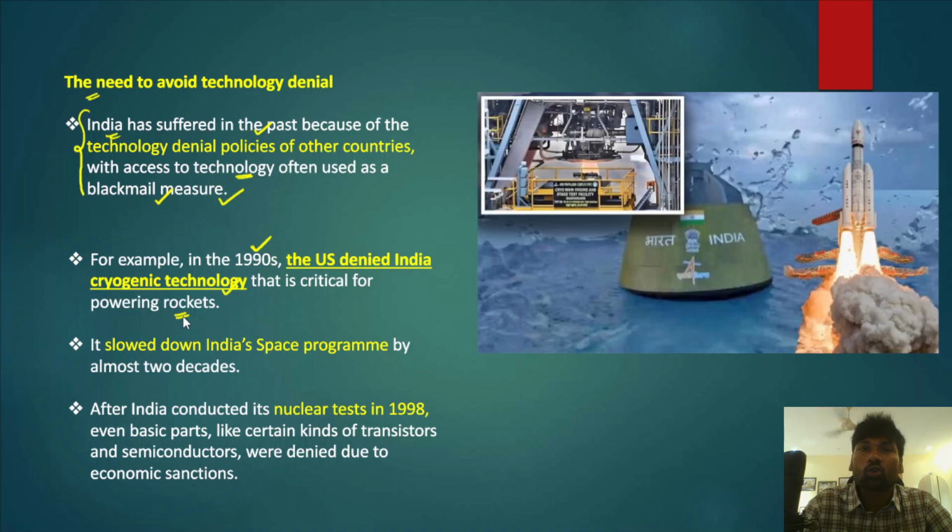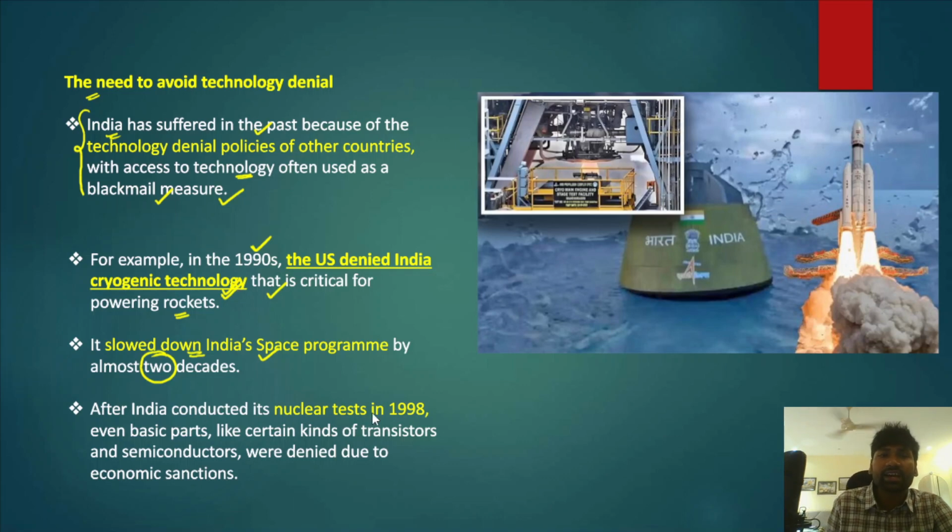But due to the collapse of the USSR, Russia, under pressure from the US, denied critical technologies like cryogenic technology to India. Therefore, India reverse engineered these cryogenic technologies and developed the technology on its own. Since we did not have the cryogenic technology, that slowed down India's space program by around 2 decades, that is around 20 years.